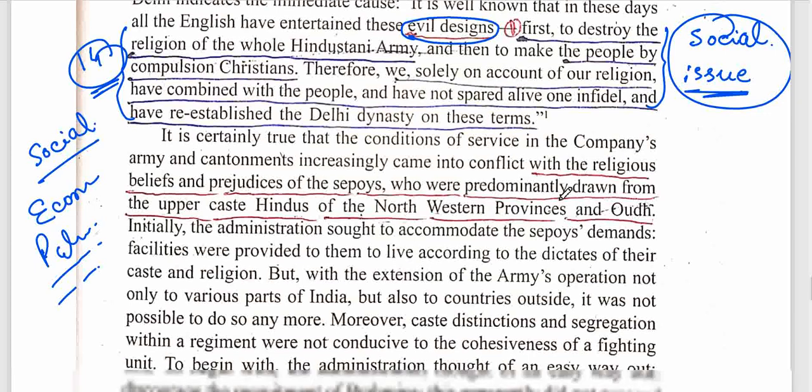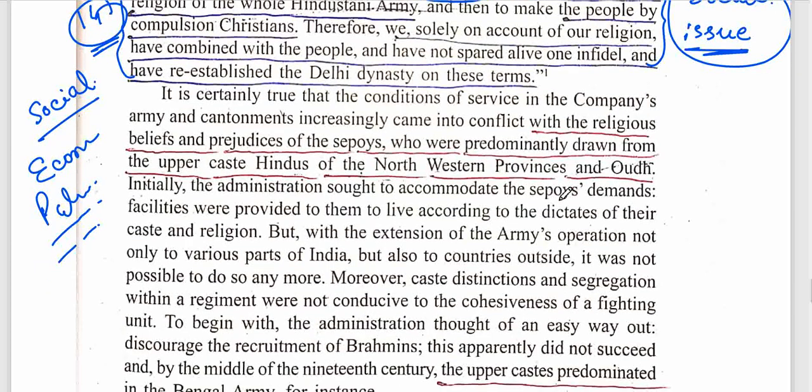And it is certainly true that conditions of service in the company's army and cantonments increasingly came into conflict with the religious beliefs and prejudices of the sepoys. I can easily make this point, and the heading will be resentment among soldiers.